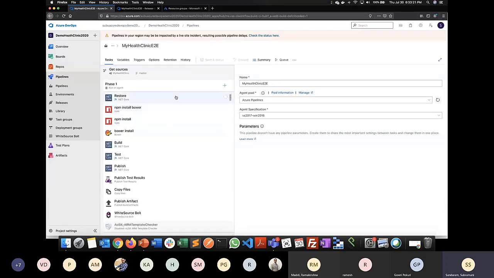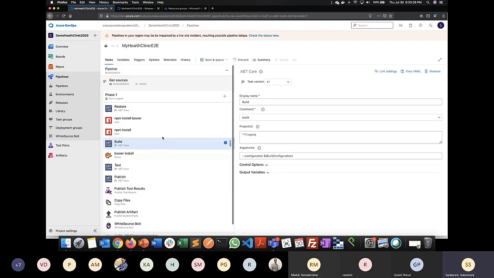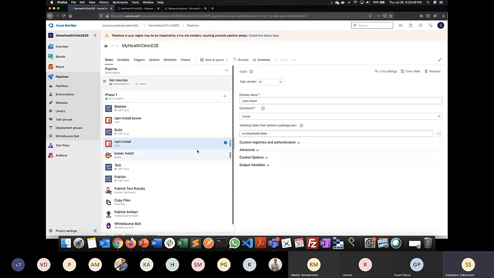So I'm using a .NET project now. So here I can see the list of all the tasks that are useful for my .NET and Node.js. If someone was asking how to disable or enable a task, I can just right-click it and disable it, or right-click it and enable it. And someone was asking, can I swap the tasks? Yes, you can just move them here and there. So I can move them in any order that I want.